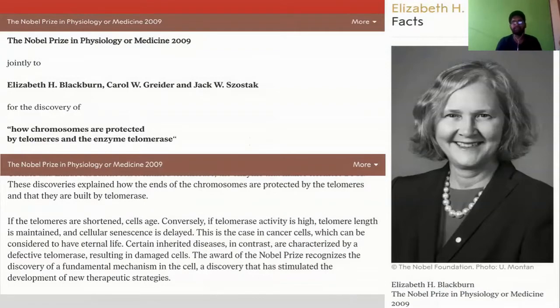In this picture is Elizabeth Blackburn, who won the Nobel Prize in Physiology and Medicine in 2009 for her discovery of how chromosomes are protected by telomeres and the enzyme telomerase. Her statement is: if the telomeres are shortened, the cells age. Her discovery told us that if the telomere region shortens, or if we lose our telomere, then the cell will attain the aging process.